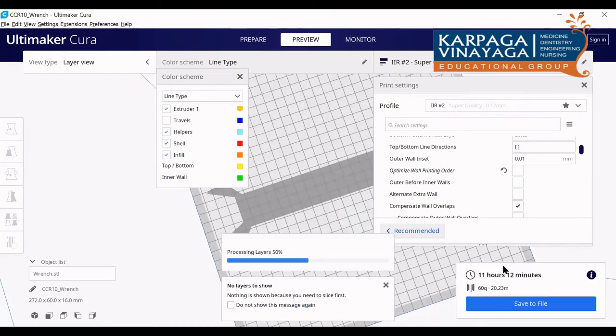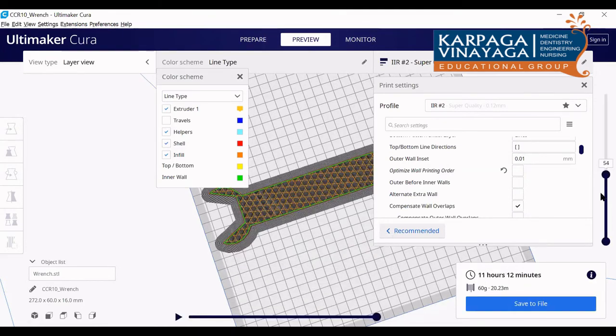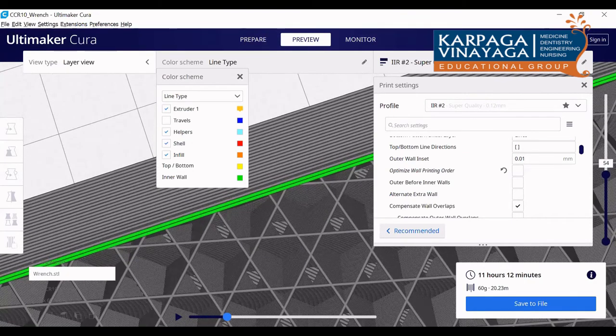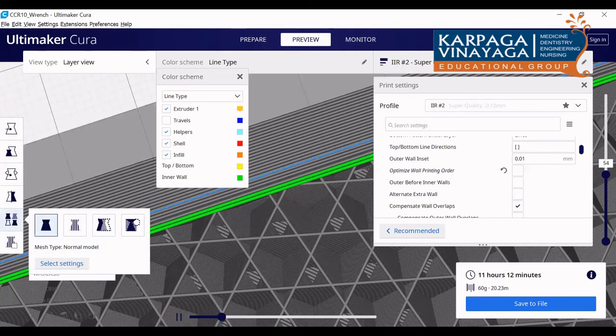If I remove this optimize wall printing order, the printer will print the inner wall first, then the outer wall, next the inner wall, next it goes for the outer wall, and next it comes to the infill.